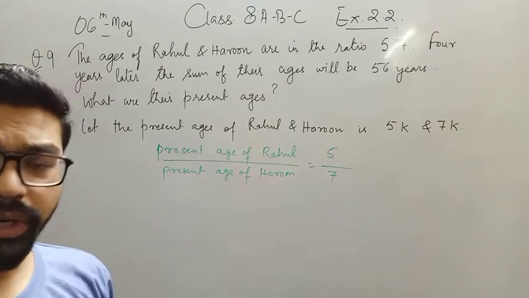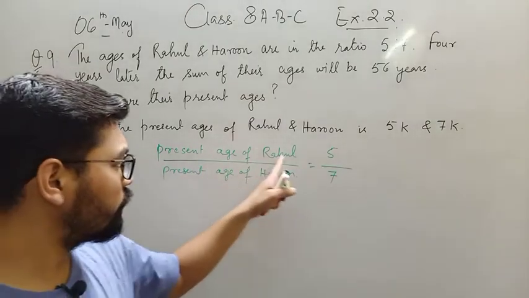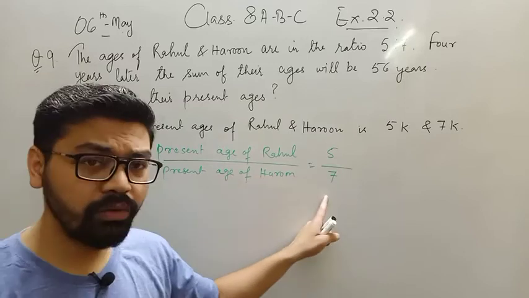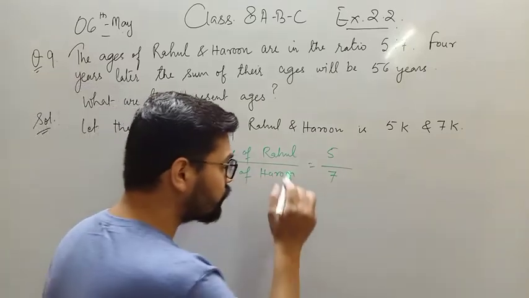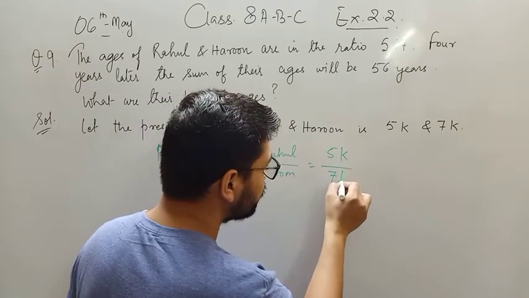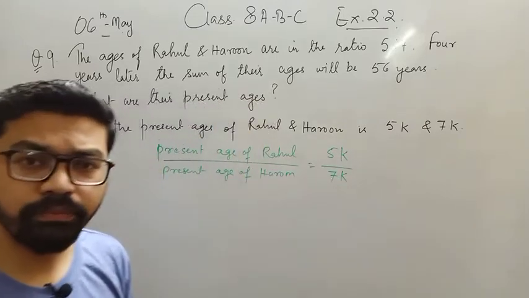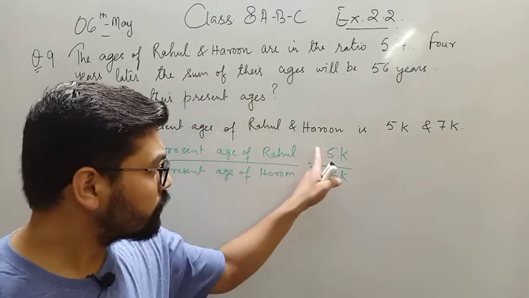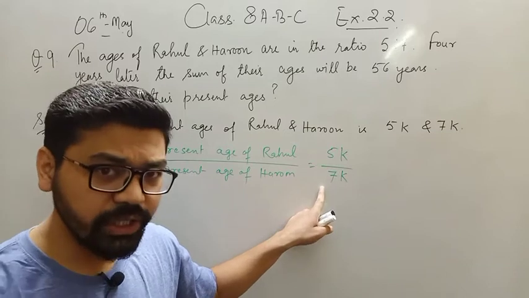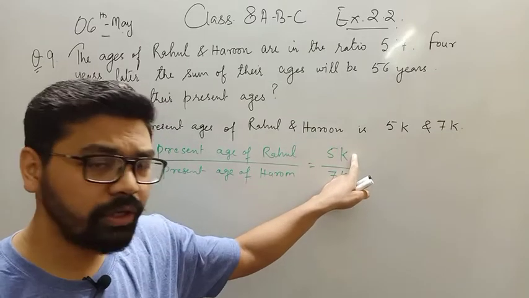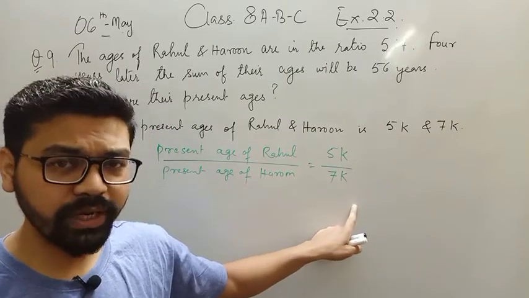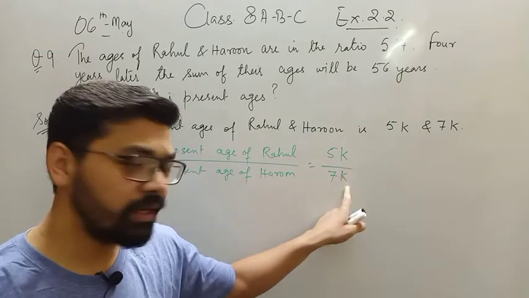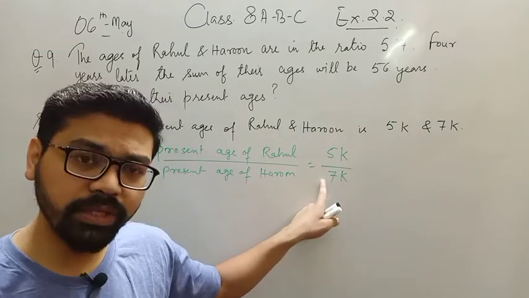As I have already explained, you cannot just write present age of Rahul is 5 and present age of Harun is 7. You need to multiply a constant with 5 and 7. So 5k and 7k, is there any change? If I multiply k with numerator and denominator, is there any change in the fraction? No, because k and k will cancel out, you will again get 5/7.